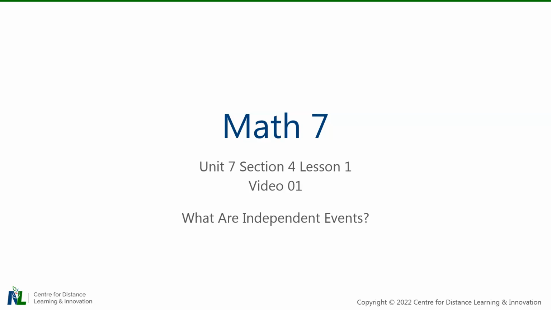Welcome to Section 4, the final section of Unit 7. As we continue our study of probability, our focus will now turn to the concept of independent events. In this first lesson, you will discover what independent events are all about.